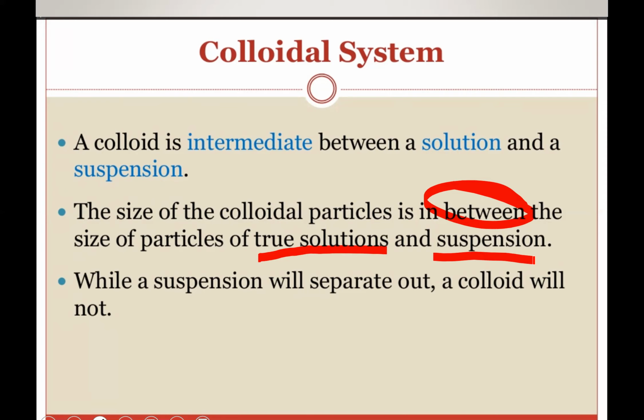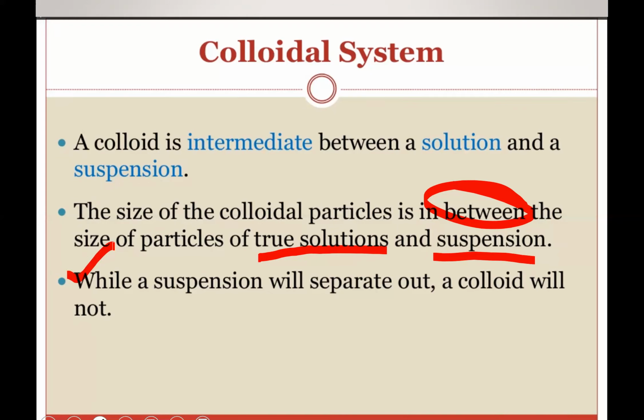And the second point: while a suspension will separate out, a colloid will not. Means if you want to separate the particles of suspension like chalk in water, like muddy water, you can separate the particles of suspension by a filter paper, because the particle size is bigger, so they will not cross through the filter paper.